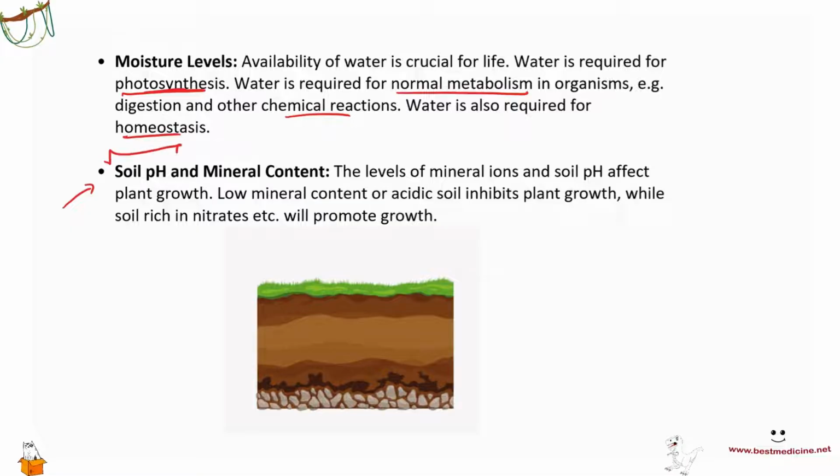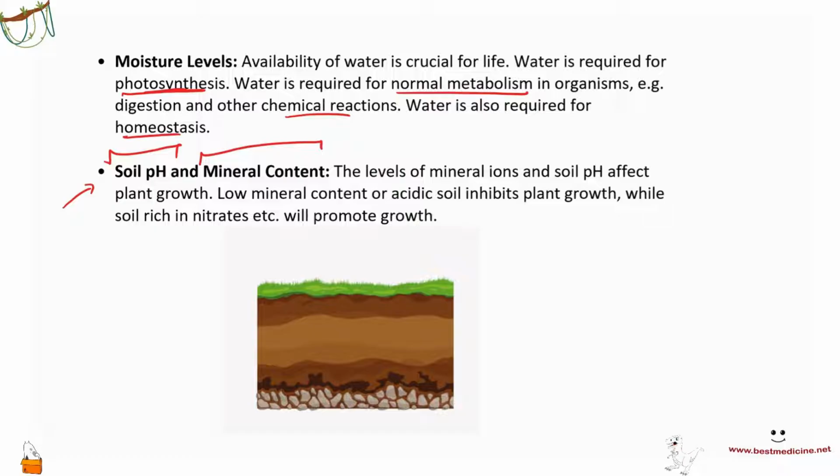Remember, pH affects the rate of enzyme activity, and minerals are required, especially for plants, to be able to conduct photosynthesis. Remember, magnesium is a mineral that is used to make chlorophyll. Potassium is a mineral that is used for chemical reactions. Nitrate is a mineral that is used to make amino acids, and so on.